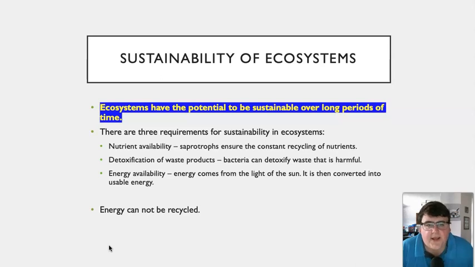And there also needs to be energy availability. We have that because most of our energy comes from the light of the sun. Then we have autotrophs, or photoautotrophs, converting that into organic compounds so that energy can be cycled throughout an ecosystem. It is important to note that energy cannot be recycled. A lot of the time energy is lost when we're growing an organism, or it's being used for the metabolism of an organism, for example, excess heating up an organism. So energy is not recycled, but we are getting an endless supply of energy through photosynthesis from the sun.